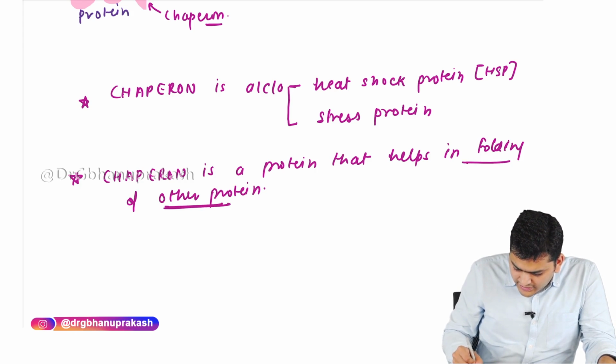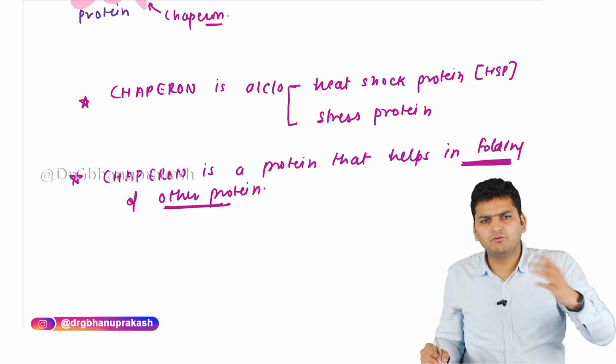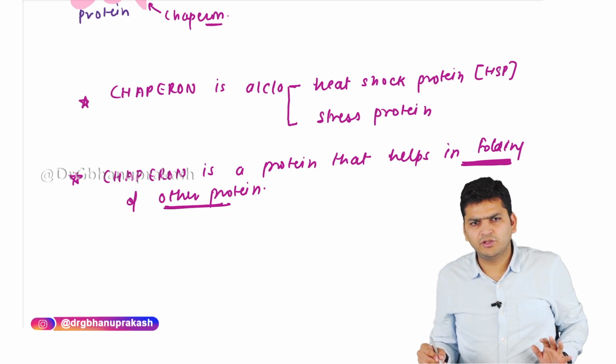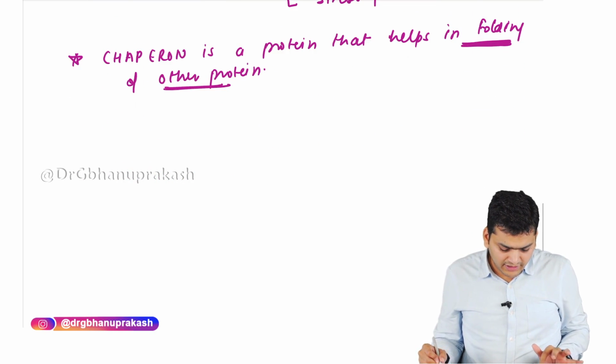So it is a protein which is helping in the folding. It is helping in the folding so that the denaturation will not occur. When we go to sunlight, the denaturation will not occur. The reason is that the chaperone is there.